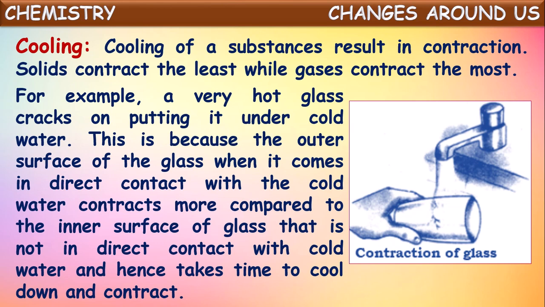We know that on cooling, generally materials contract. So if you bring this hot glass under the cool water under a tap, immediately you observe some cracks because the outer surface of the glass which is coming in contact with the cool water immediately contracts.